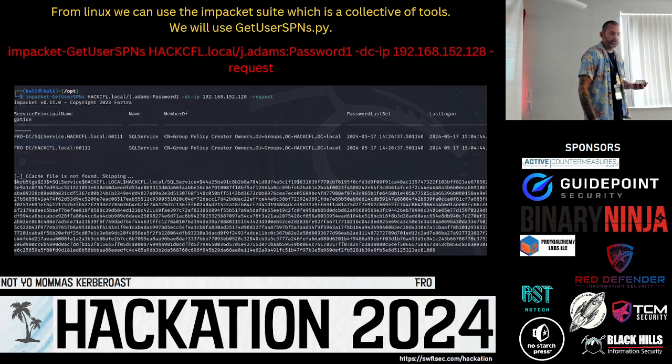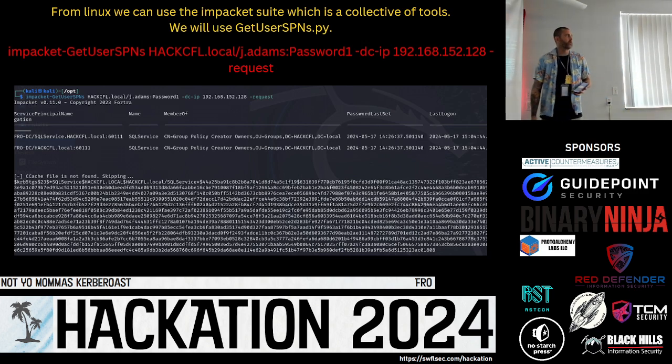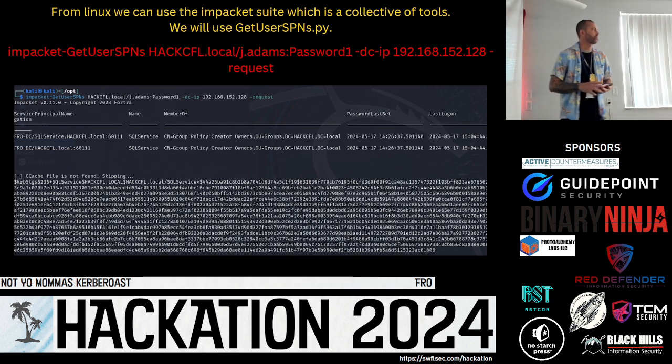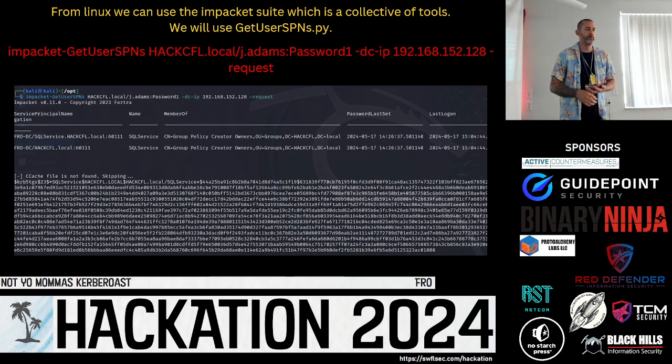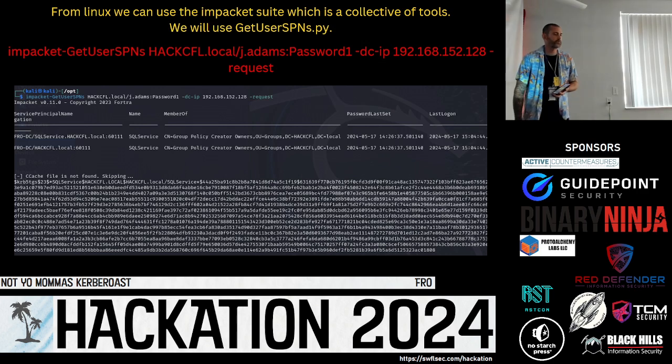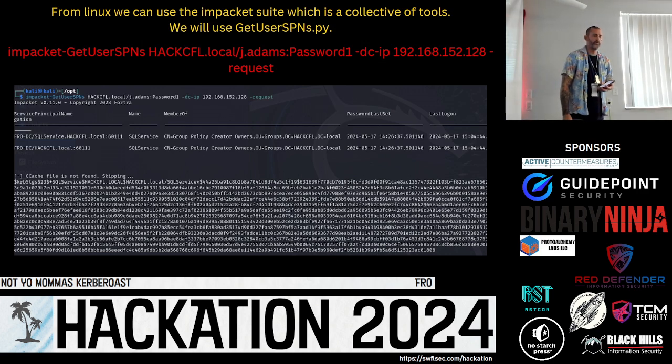Now, personally, I like to work out of Linux. The Impacket suite is a great suite of tools to use. If you guys don't know it, get to learn this. It has all kinds of great scripts in it that we use as hackers or cybersecurity experts. What I'm using here is Impacket GetUserSPNs, service principal names.